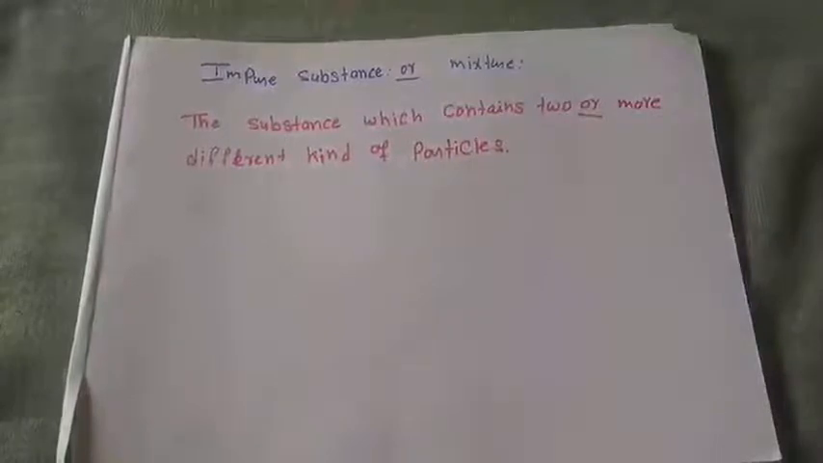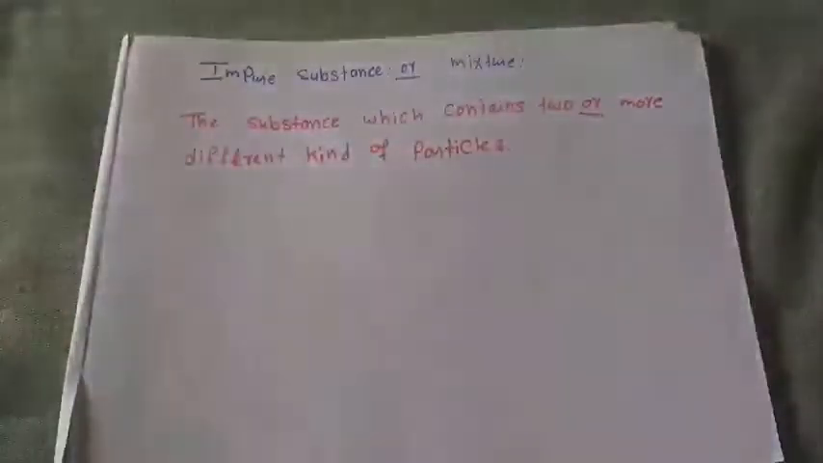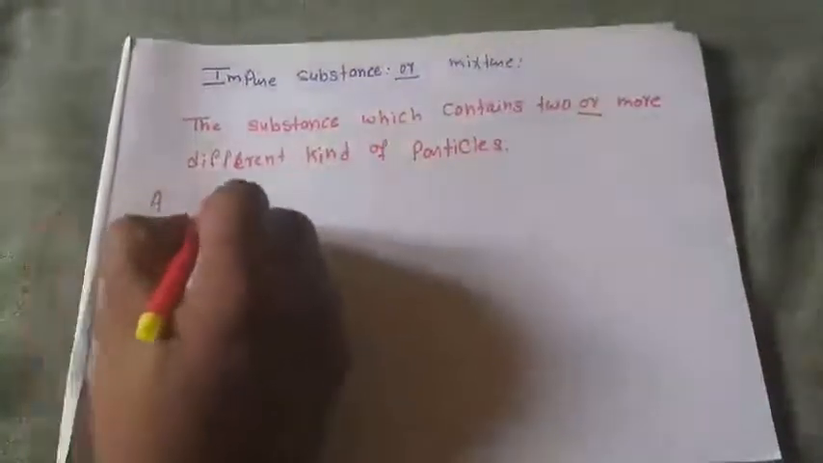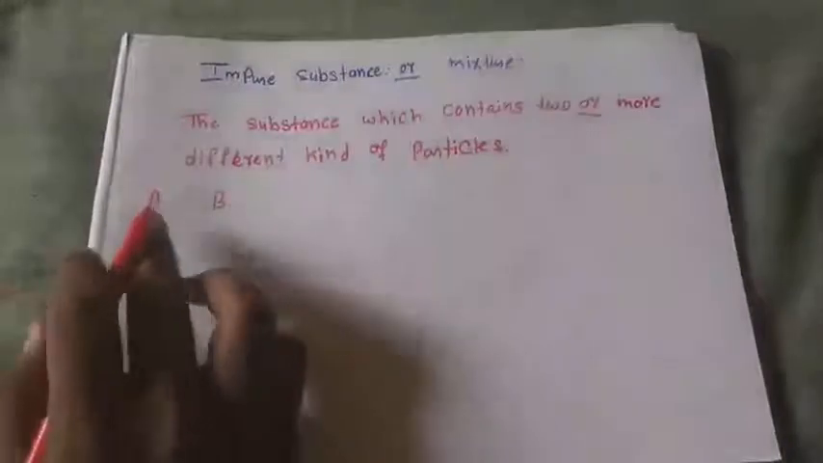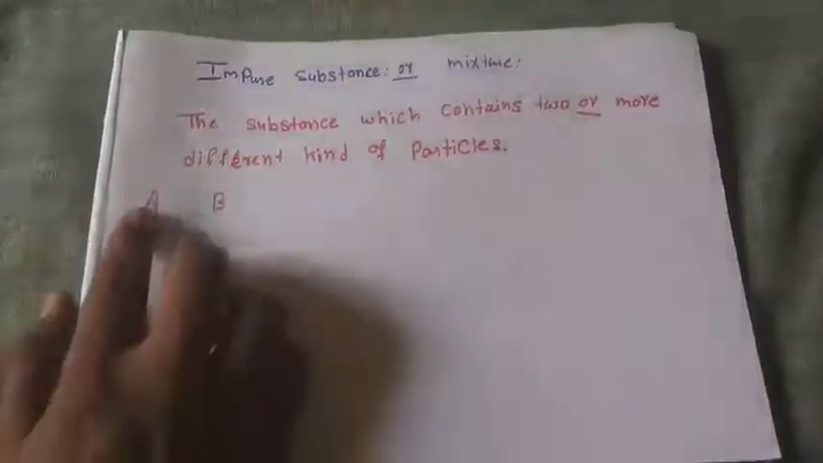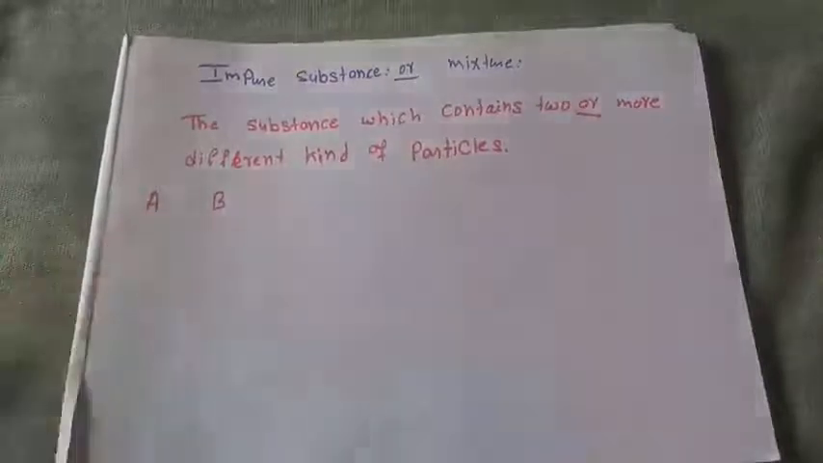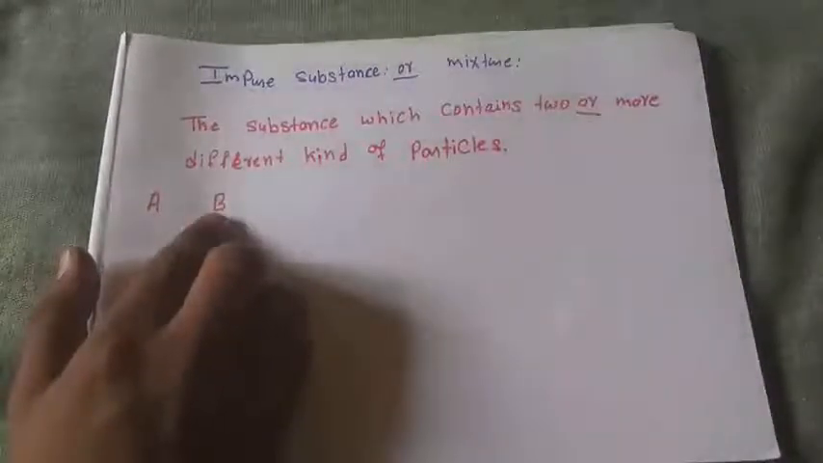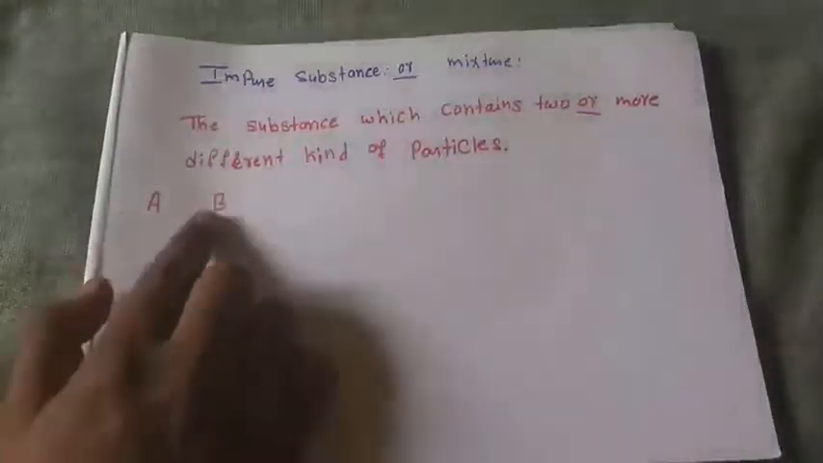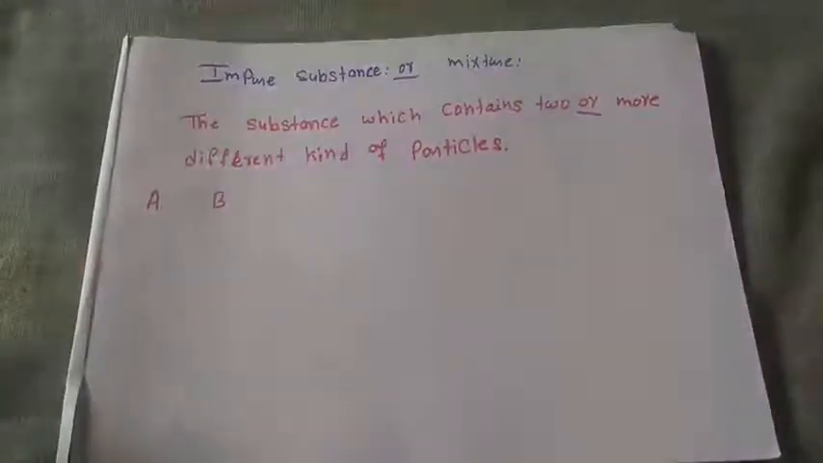Impure substance: when you mix two pure substances, it can convert into impure. Okay, you have pure substance A and pure substance B. Why can we call A and B pure? Because they are each made up of only one kind of substance.